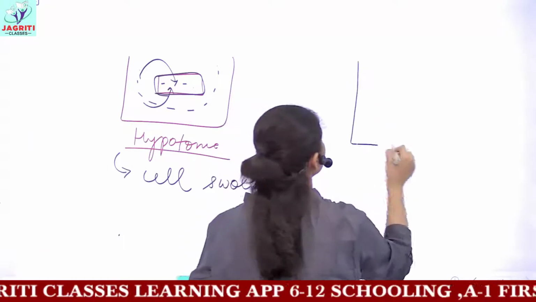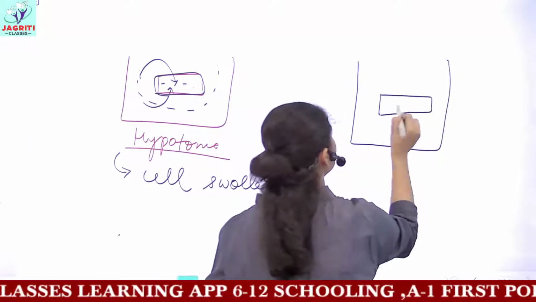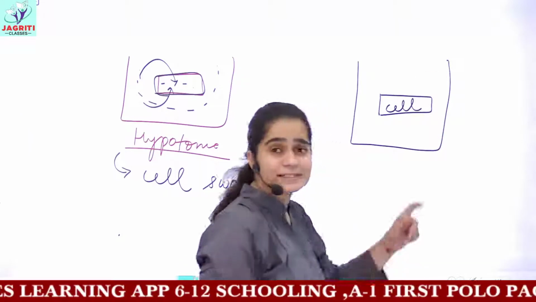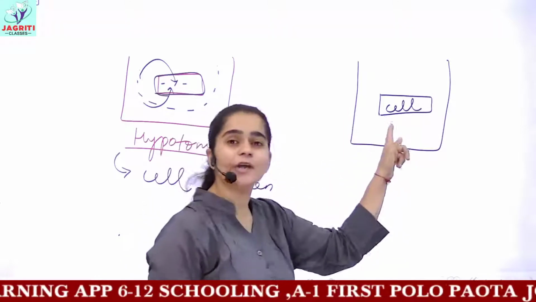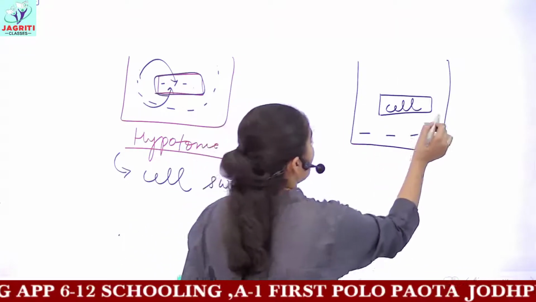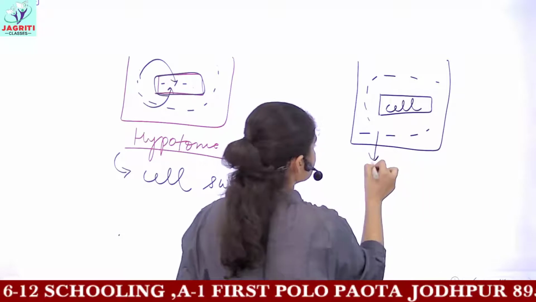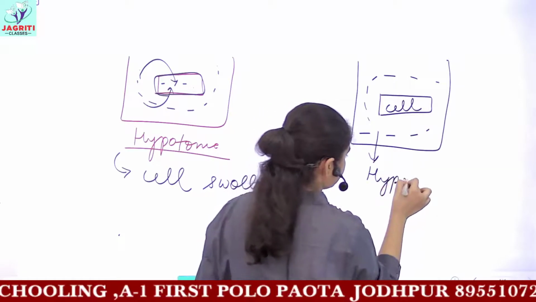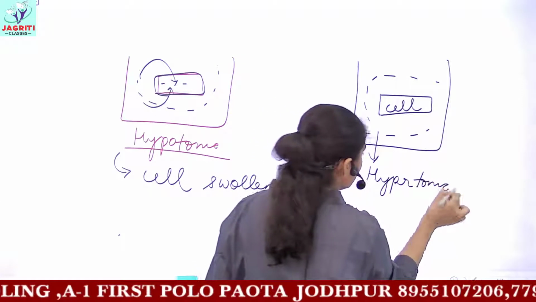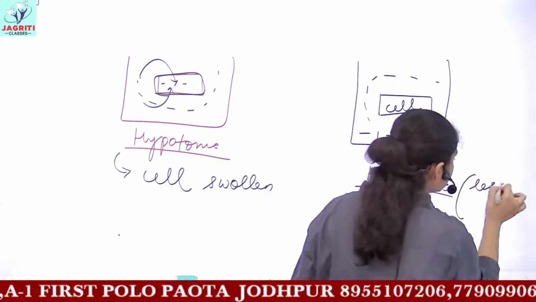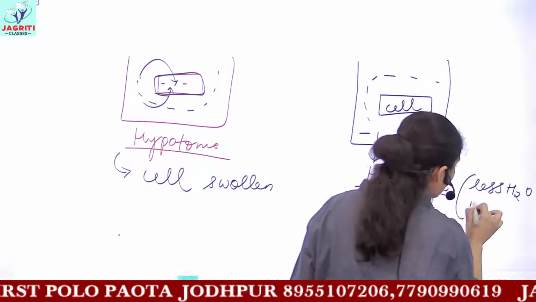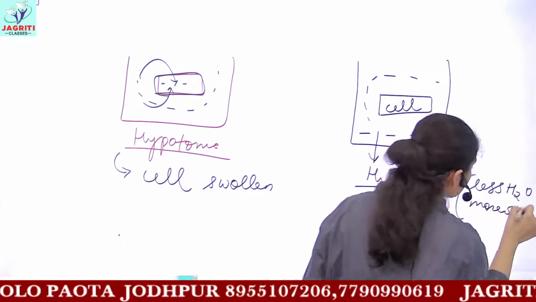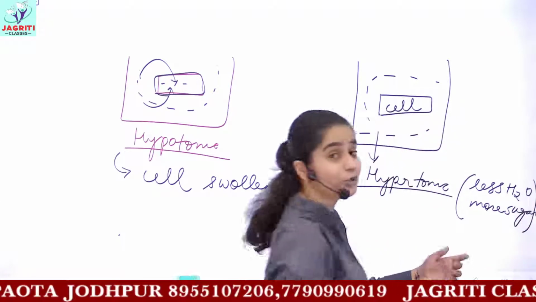Whereas, comparing this with the case of hypertonic, let's suppose you have a cell here which is covered by your plasma membrane, and here the solution is hypertonic. Hypertonic means you have less water and more solute, that is more sugar or salt, whatever solute you are taking.